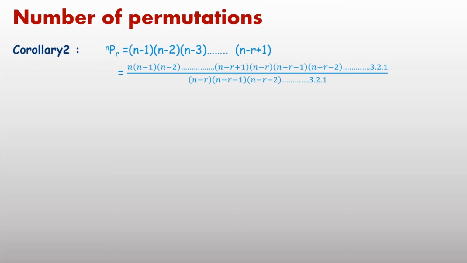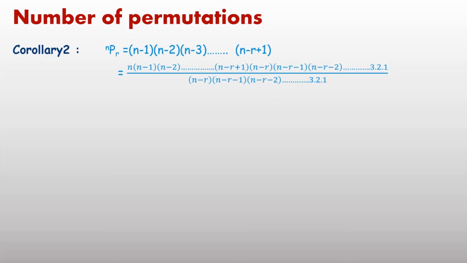The same number of factors are divided in the denominator. The given part was n, n minus 1, n minus 2 up to n minus r plus 1. Now the remaining factors we multiply and divide.